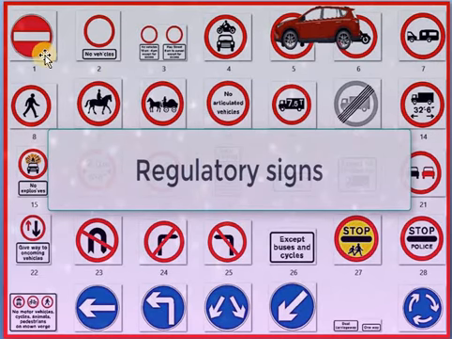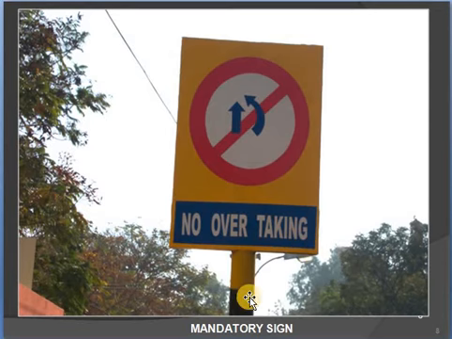The first one you can see is for car and bike only. Here, bike, no articulated vehicles, except buses and cycles. Here, stop police. You can see the left symbol. This is giving regulatory information. We have to follow these symbols compulsorily. And this is the mandatory sign, no overtaking. If you overtake, we will get a penalty, as CC cameras will be watching us, and the police department will also be watching us.